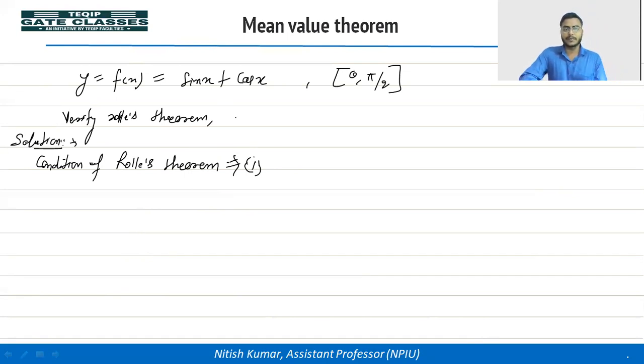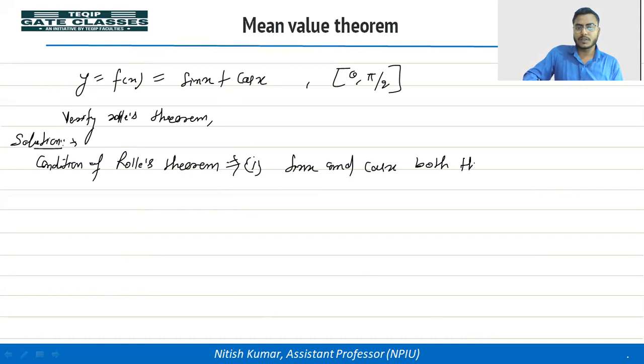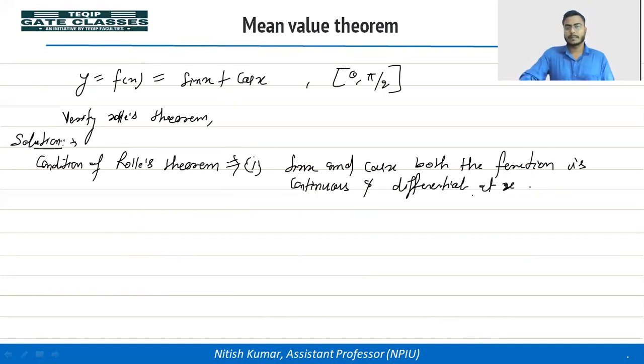So you can see here the sine and cos functions, sin x and cos x, both are continuous and differentiable at all x.